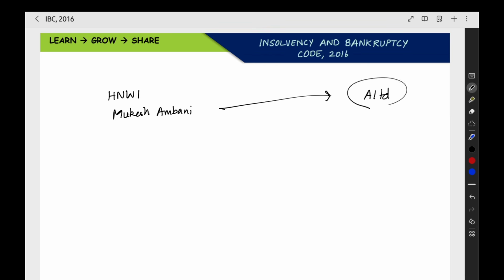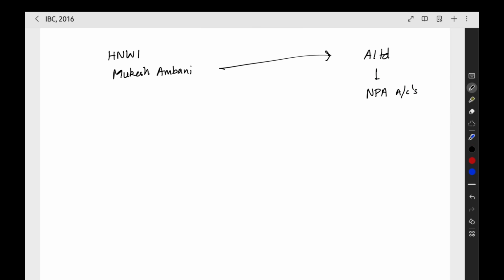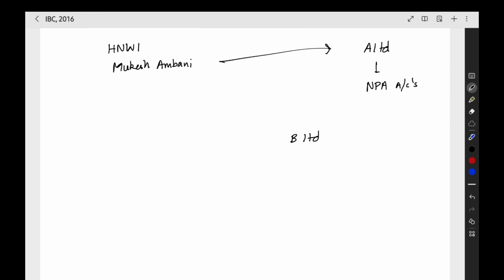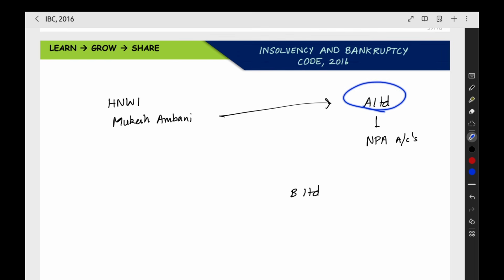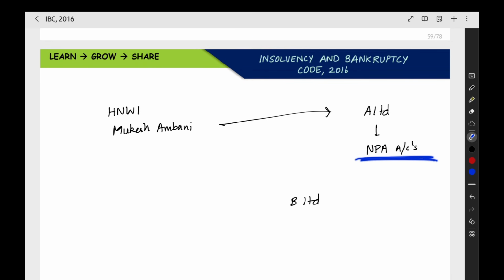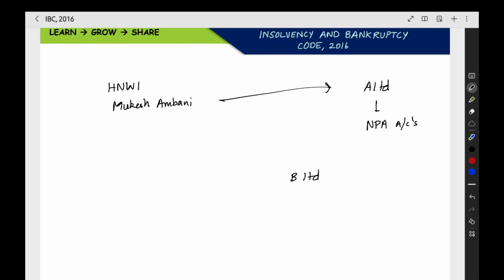But this company is already a corporate debtor. This company has a lot of NPA accounts. All these NPA accounts are very old, like 2 or 3 years old, when you see from the date of commencement of CIRP of another company. Now we have another company, B Limited, which is also going under bankruptcy. This A Limited resolution plan is approved and going on, but we still have some NPA accounts which should be cleared by Mukesh Ambani later.